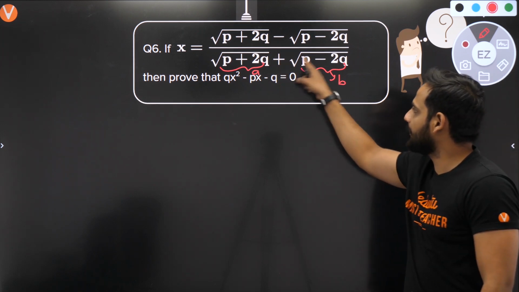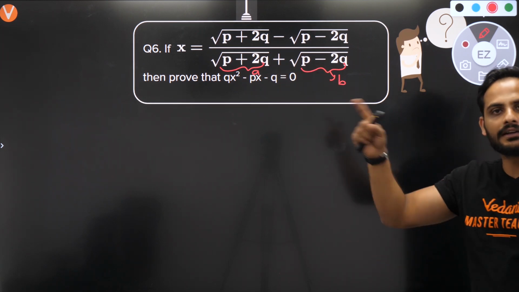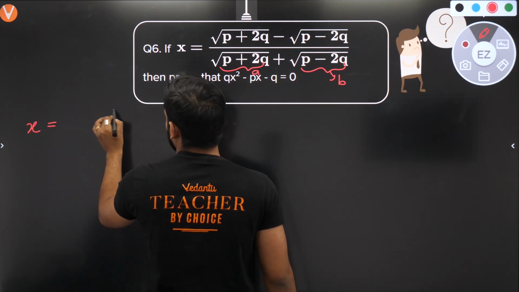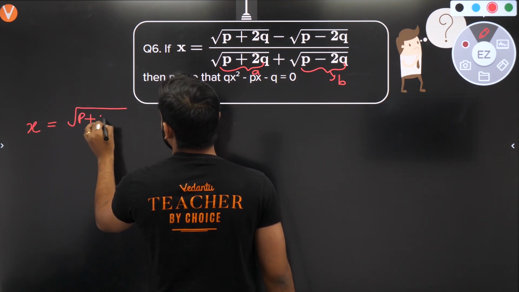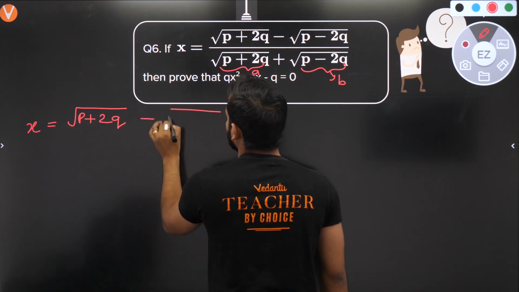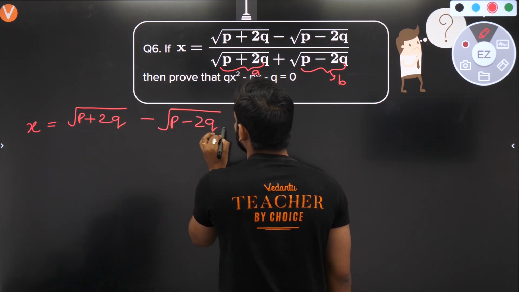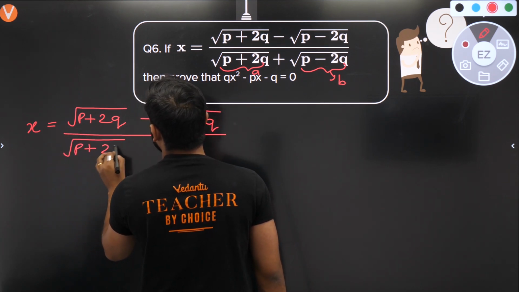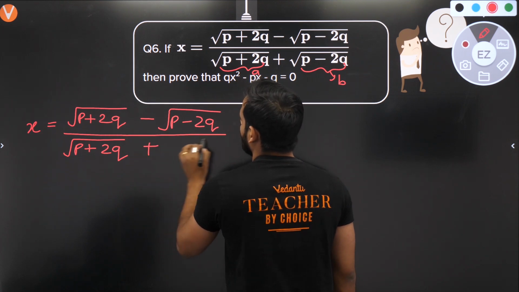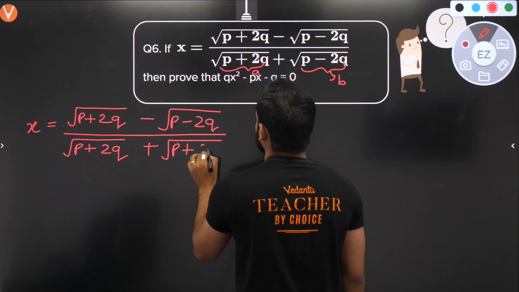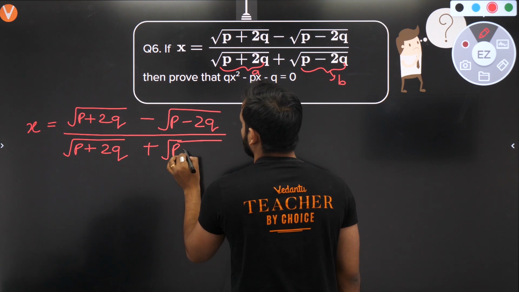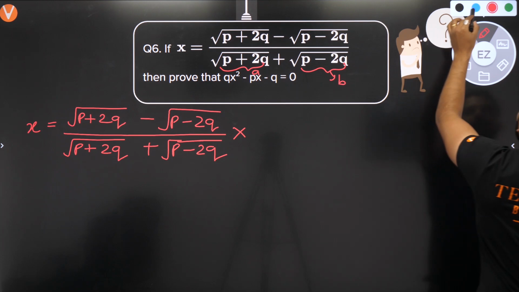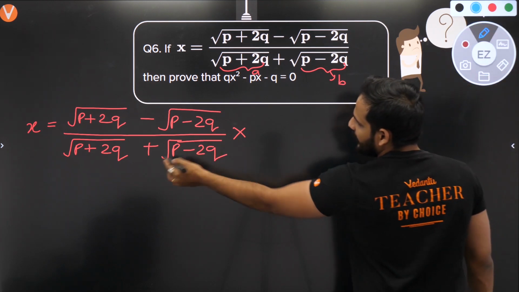So it is given as a plus b, so I need to multiply with a minus b, right? So x is equal to under root of p plus 2q minus under root of p minus 2q, divided by under root of p plus 2q plus under root of p minus 2q. So if it is a plus b, what will we multiply with? We'll be multiplying with a minus b.